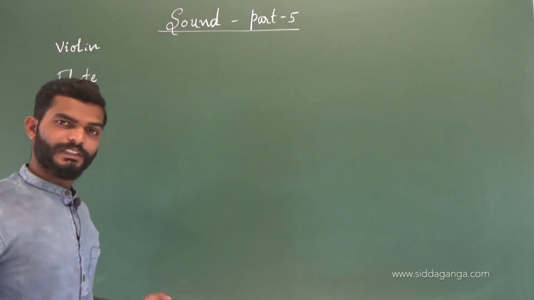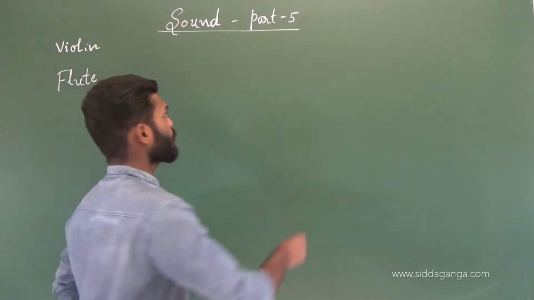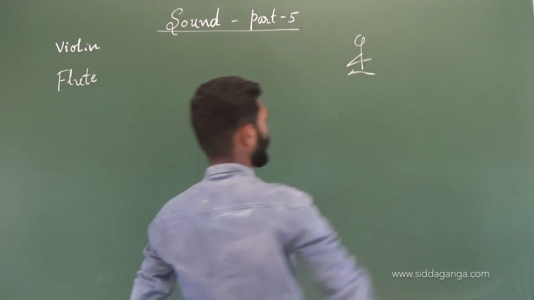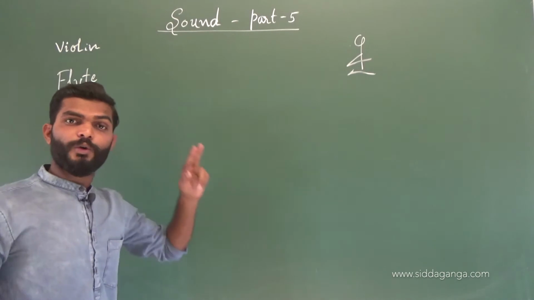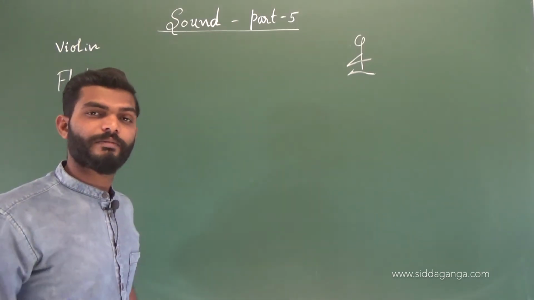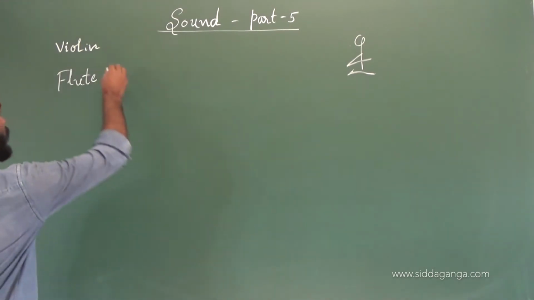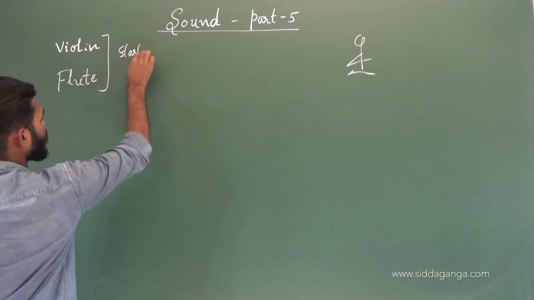Say they are at the same distance, very close to each other, in the same place. Suppose you are here. Both instruments produce their own distinctive sounds. Both of them start at the same time.